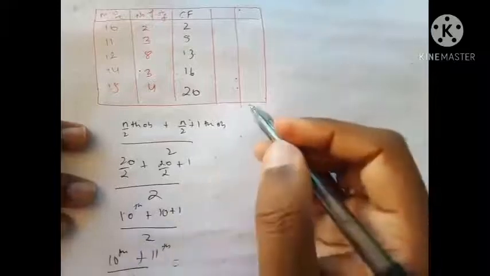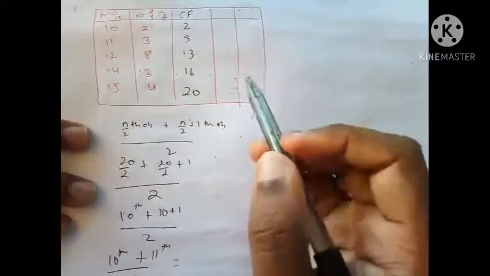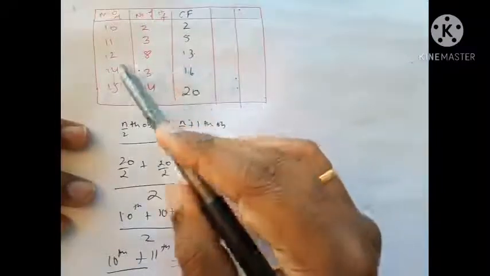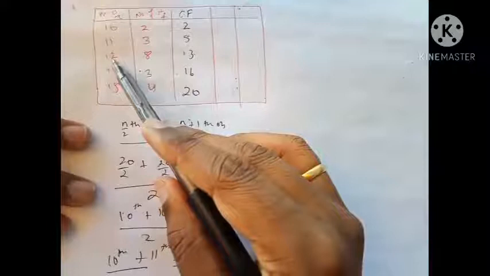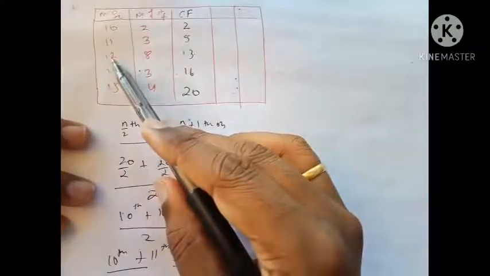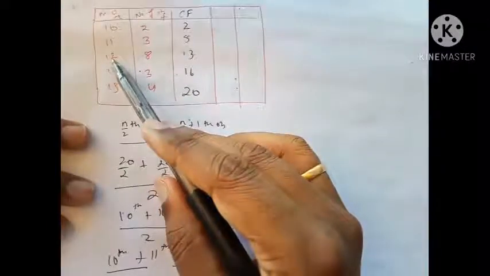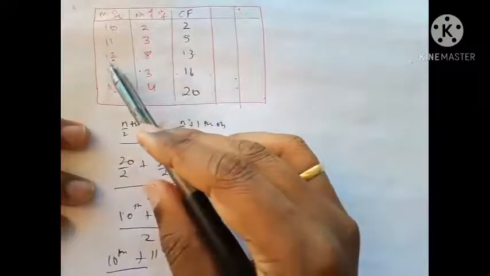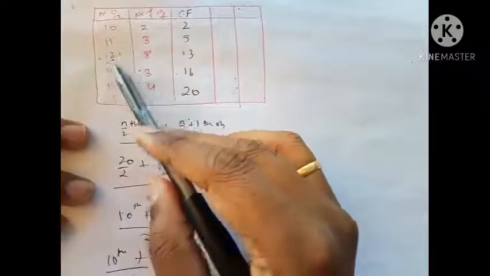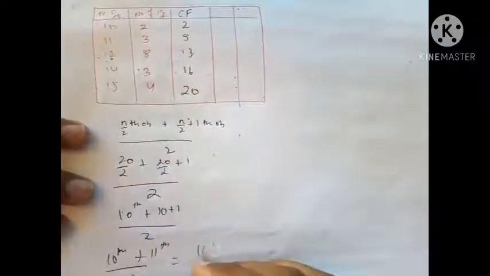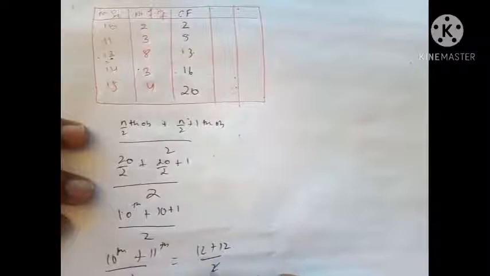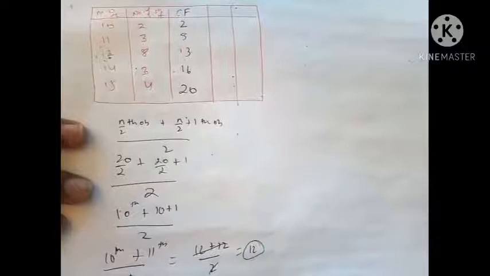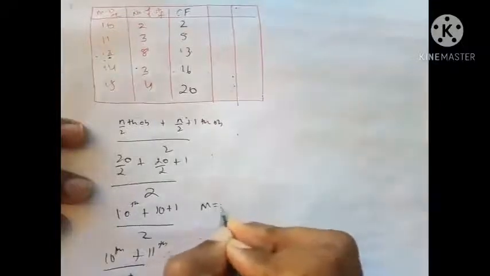So what's my 10th observation? Please have a look. 10th observation और 11th observation कहाँ पर आएगा आपका? Can you guys see? It's gonna come over here. इसमें 12 में 10th भी आएगा और 11th भी आएगा. Okay, so 10th and 11th observation कितने बच्चों के आए? Marks obtained is 12. Okay, so 12 plus 12 upon 2. So that is going to be 24. 24 over 2 is 12. So what's my median? My median is 12.